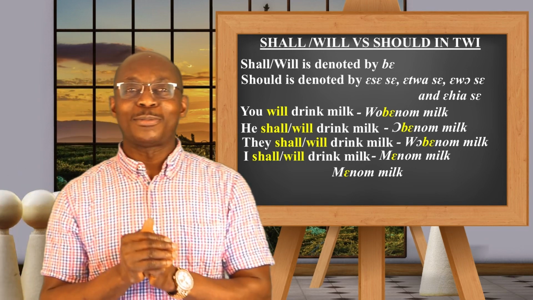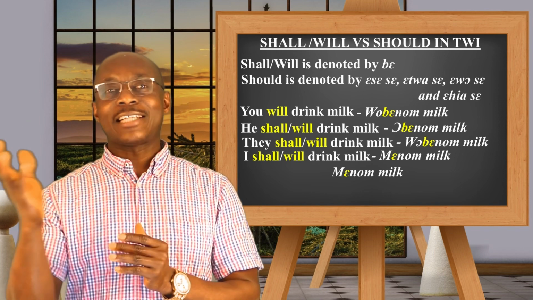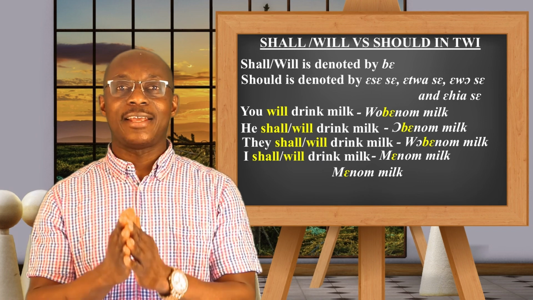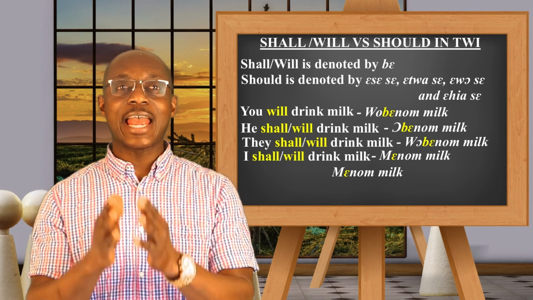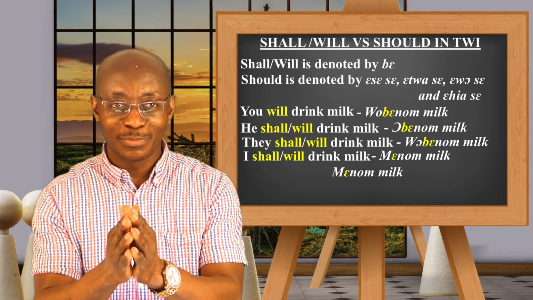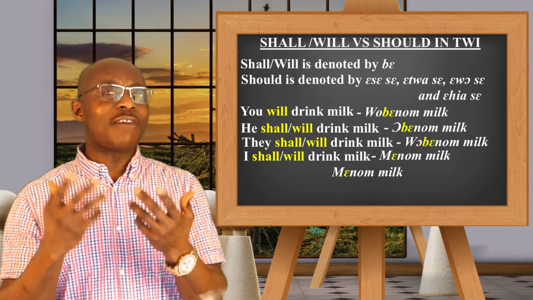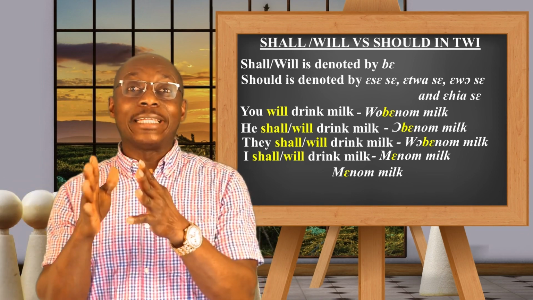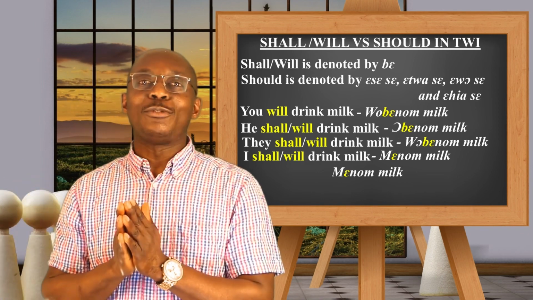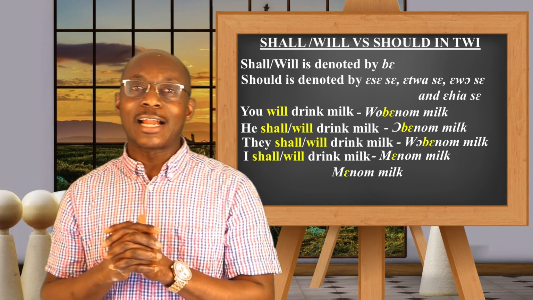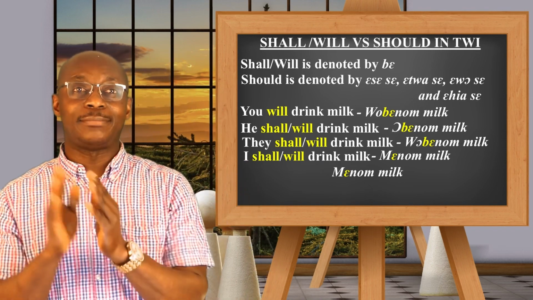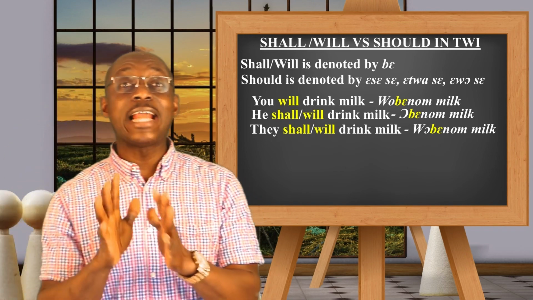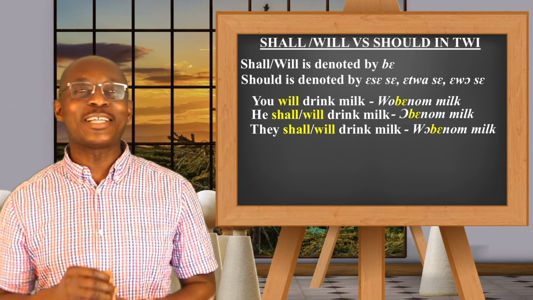Now let's talk about should. As I said earlier, should is denoded by ese, etwase, ewose, and even ehiase. So how do we say what we have already said, or what we have already learned? I want to be kind to my brothers in America and Canada. They say learned. But those that are British inclined, we say learnt. Well, that is just by the way.